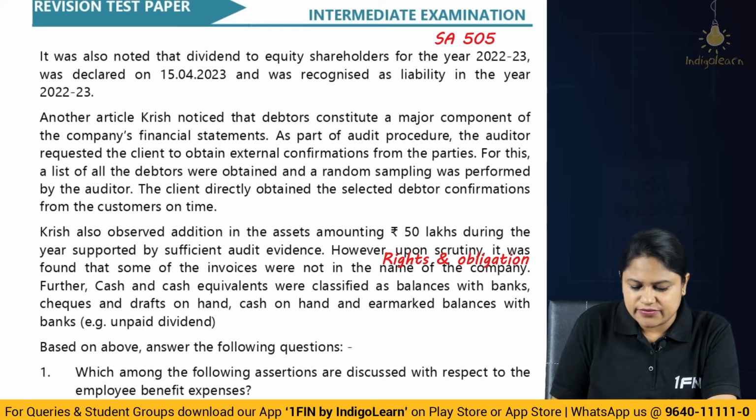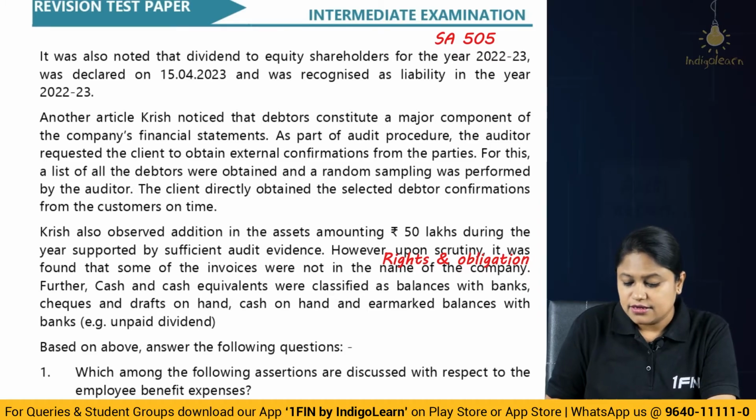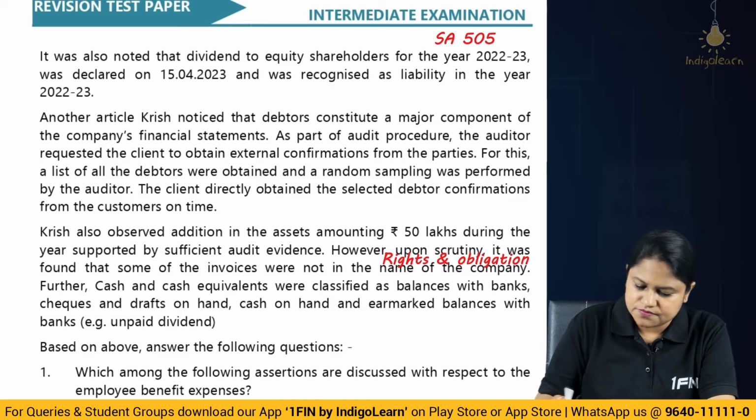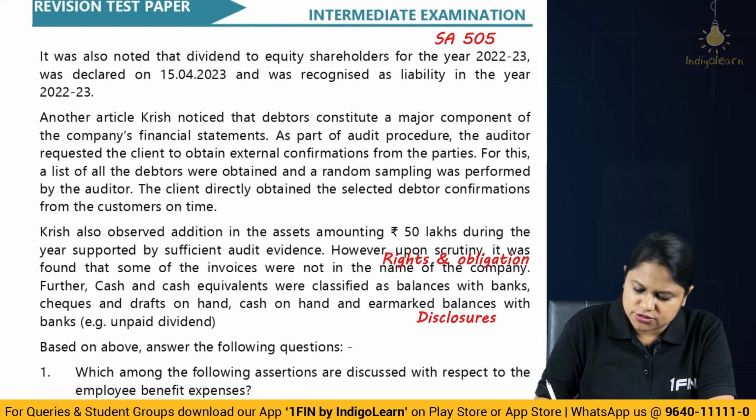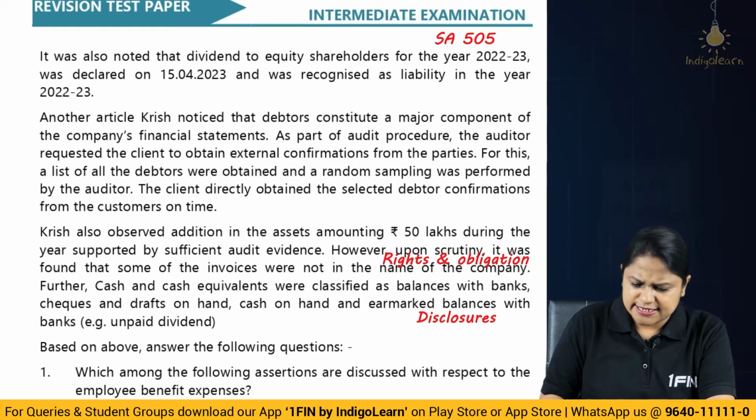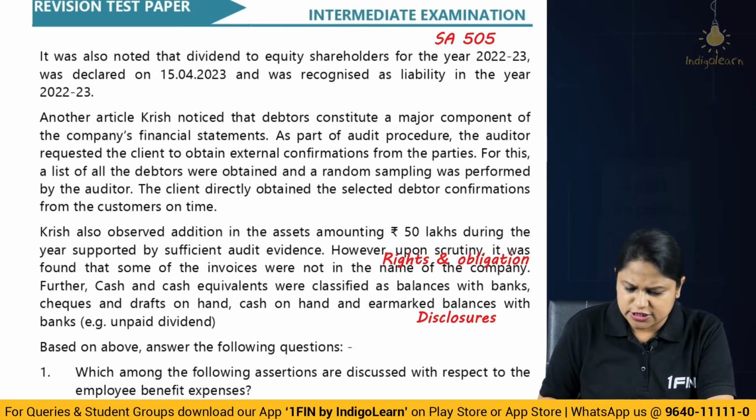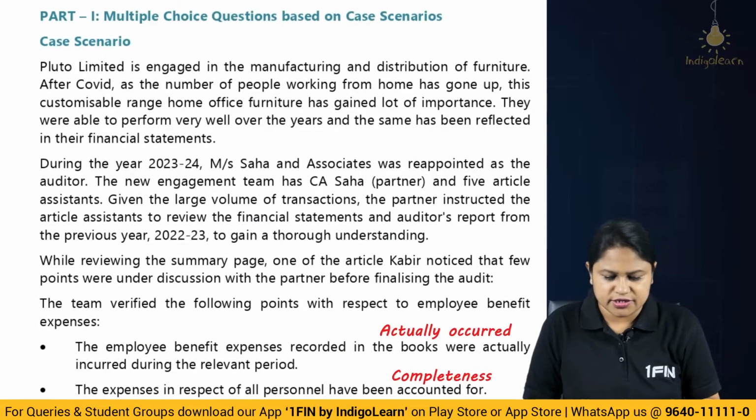Further, cash and cash equivalents were classified as balance with the bank. Okay, cheques, drafts on hand, cash on hand, earmarked balances with the bank, unpaid dividend. Basically they're telling about disclosures. For cash and cash equivalents, they have given such disclosures. Okay. So the case study is not complicated, it's quite simple. Very few things have been given. They have not extended very heavily here.